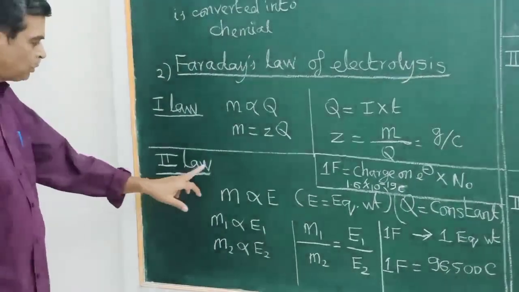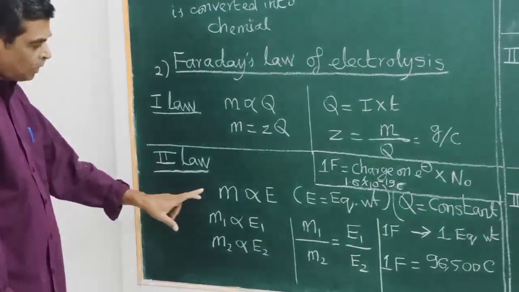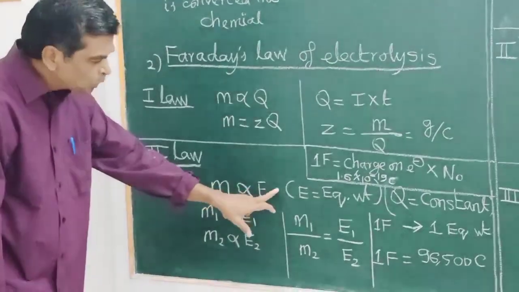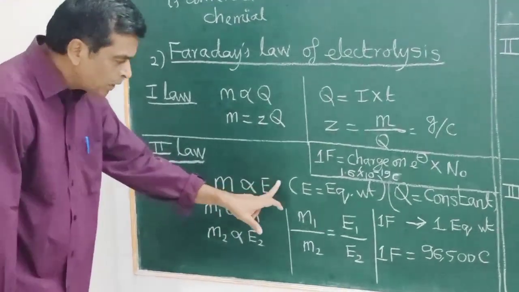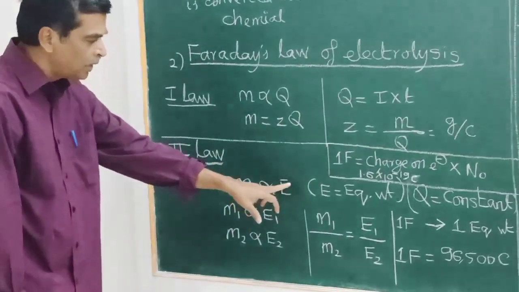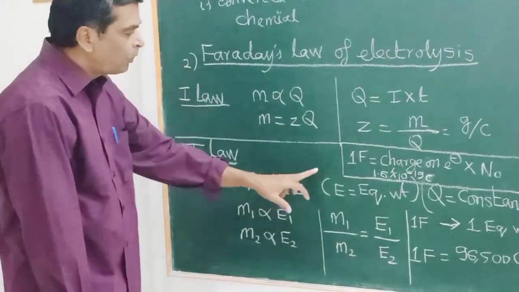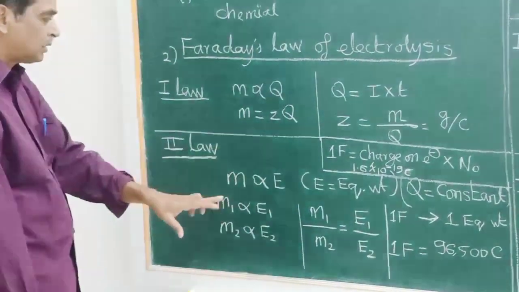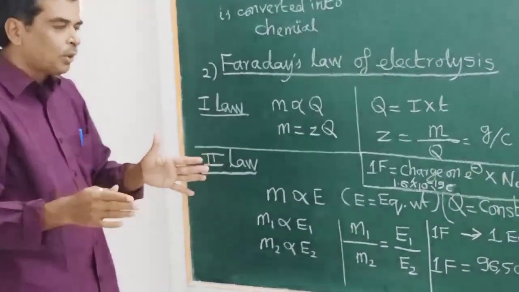Okay, let us now come to the second law. The mass of the substance deposited is directly proportional to the equivalent weight of the electrolytic substance, for a fixed quantity of current passed through two cells. For example, you have two electrochemical cells.